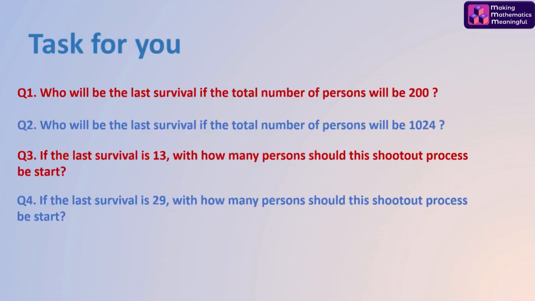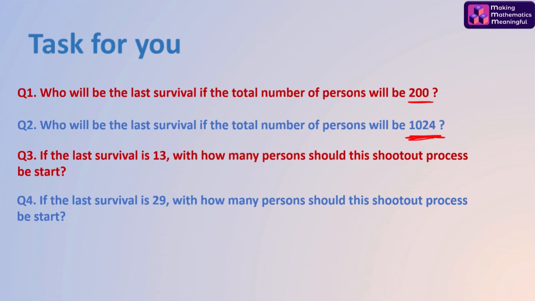So here comes the task for you. Question 1. Who will be the last survivor if the number of persons is 200? And who will be the last survivor if the total number of persons is 1024? Third and fourth are the inverse situation.